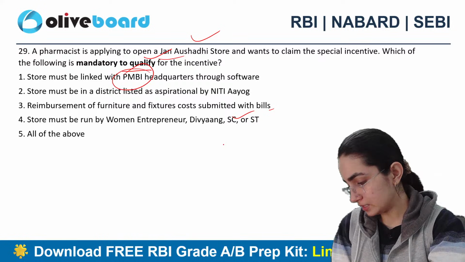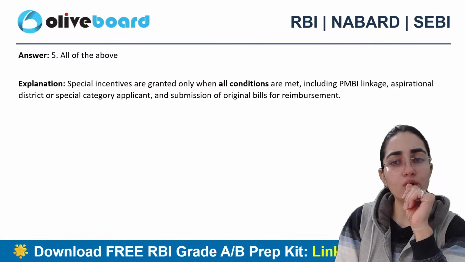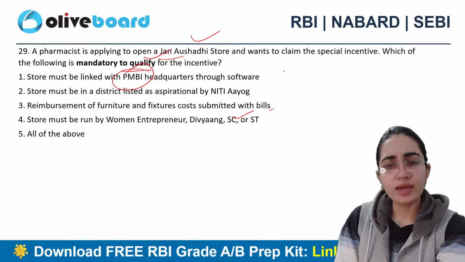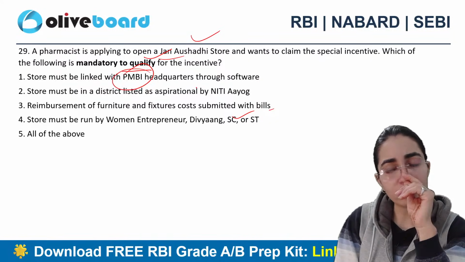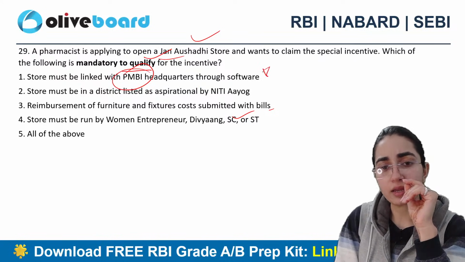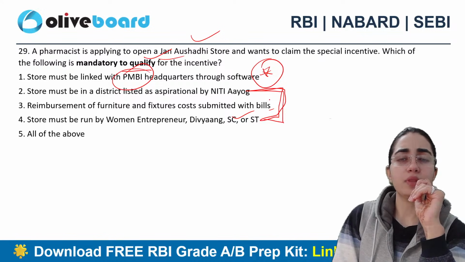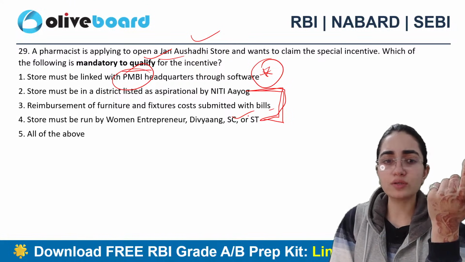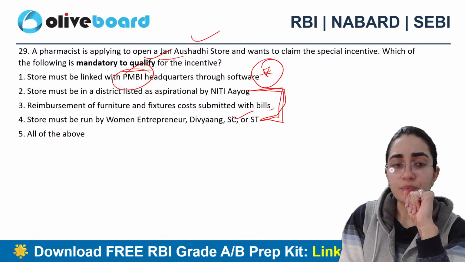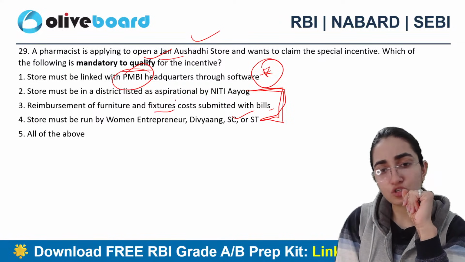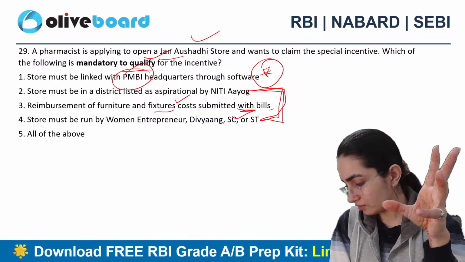Okay. Anyone else? Exactly. So special incentives are granted only when all conditions are met, right? ऐसा नहीं होना चाहिए कि अगर देखो जो आपने PMBI हेडक्वार्टर्स वाला बोला वो एक मैंडेटरी है, राइट? बट अगर बाकी चीजें फुलफिल नहीं होंगी, देन ऑल्सो इंसेंटिव विल नॉट बी प्रोवाइडेड हियर, राइट? So others also need to be fulfilled. They say that reimbursement of the furniture and fixtures must be submitted with bills only. What if this doesn't happen? So it cannot be fulfilled, right?